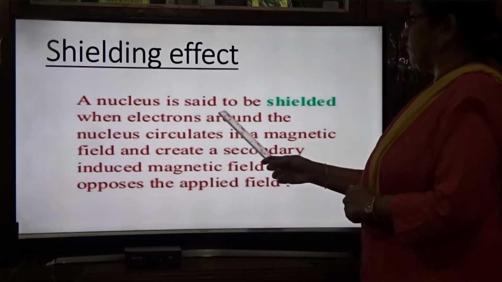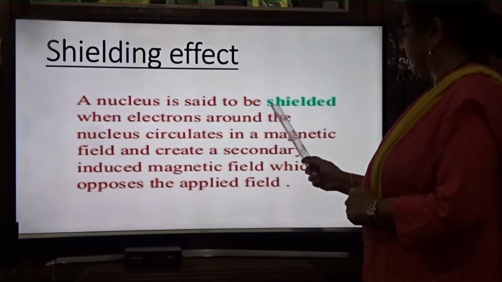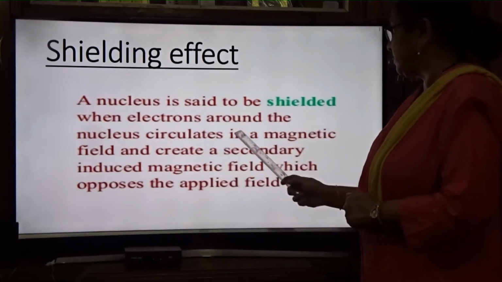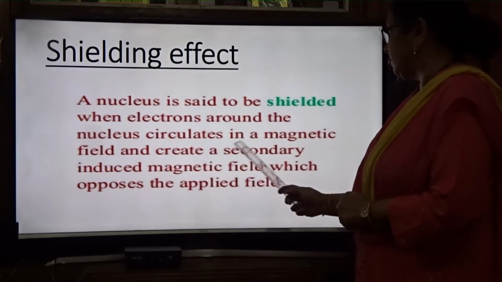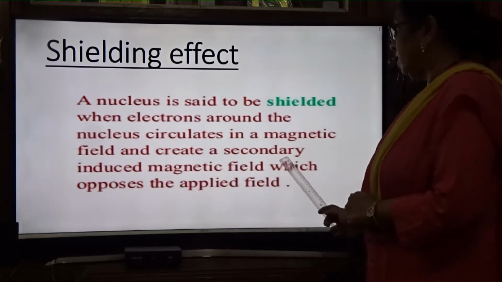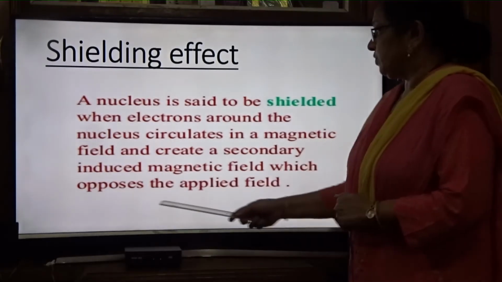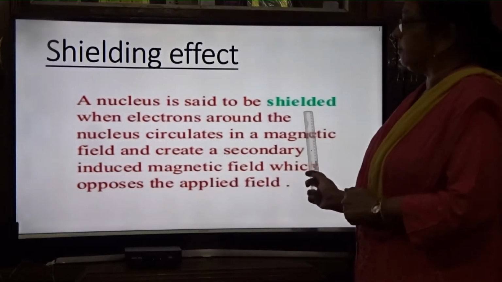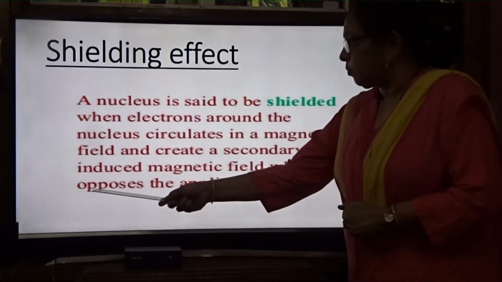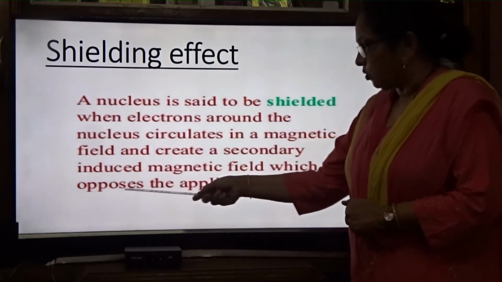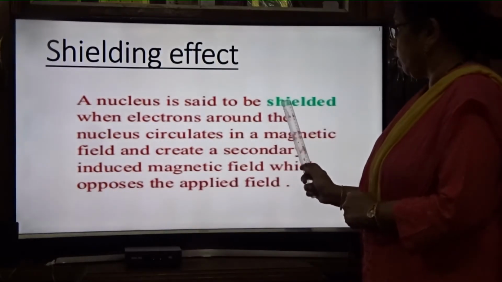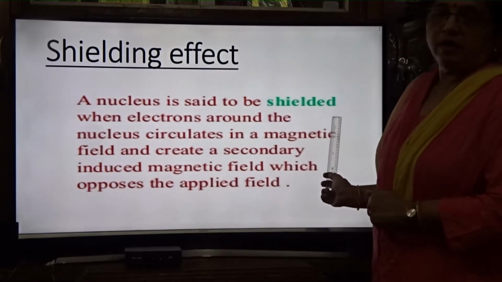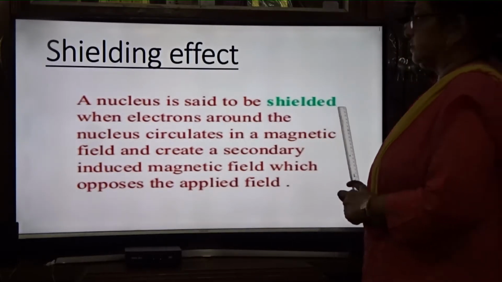So what is the shielding effect? A nucleus is said to be shielded when electrons around the nucleus circulate in a magnetic field and create a secondary induced magnetic field which opposes the applied field. So when the induced field opposes, shielding takes place. This word, opposes, you understand. When the induced field opposes the magnetic field, then shielding of the proton is taking place.